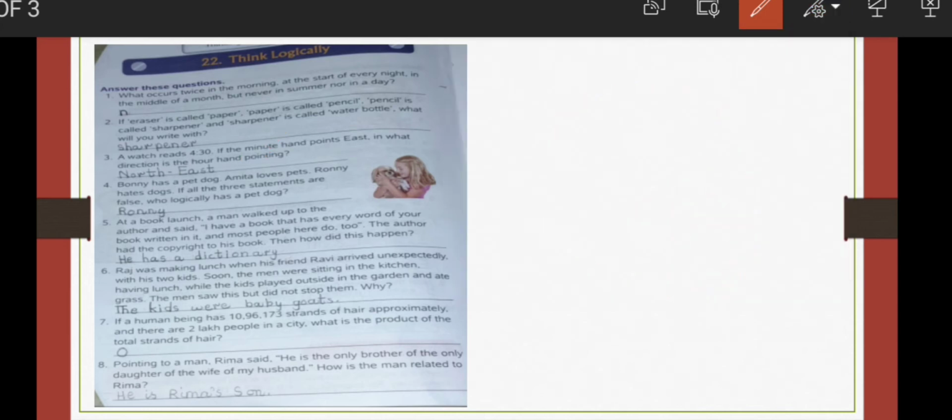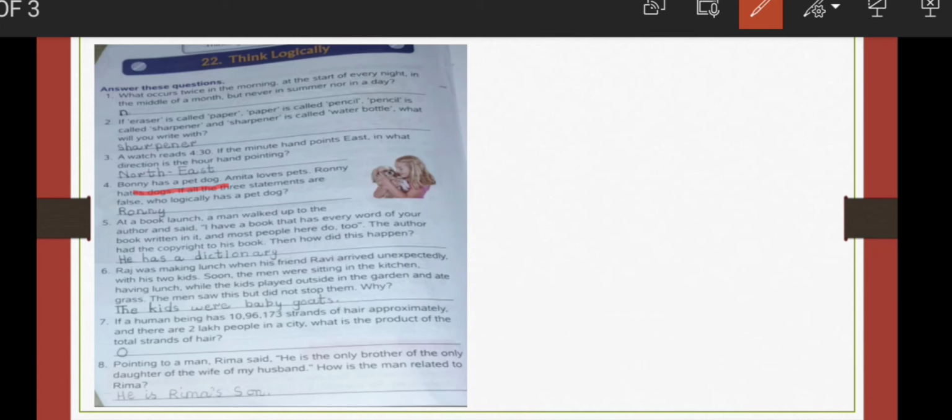Okay children. Next, Bonnie has a pet dog. Amita loves pets. Ronnie hates dogs. If all 3 statements are false, who logically has a pet? So in this case, if I am to make all the statements false, so all will change, isn't it? So the first one, Bonnie has a pet dog, if I have to change it into a false statement, it will change into Bonnie does not have a pet dog.